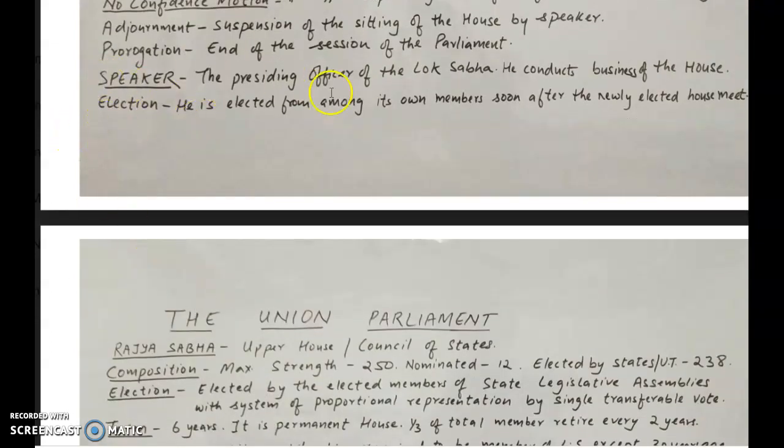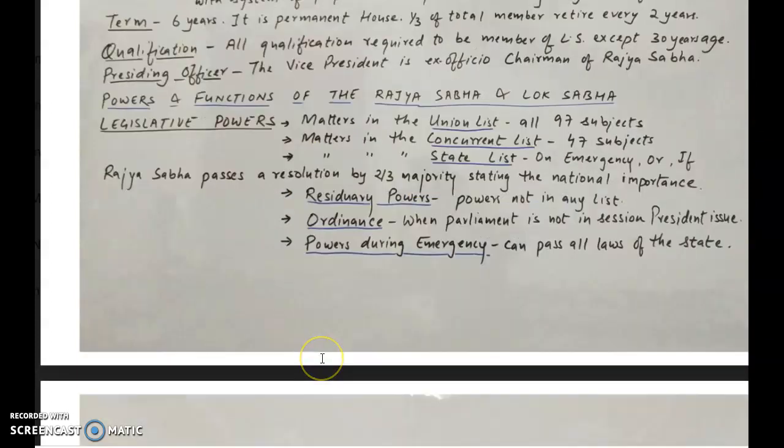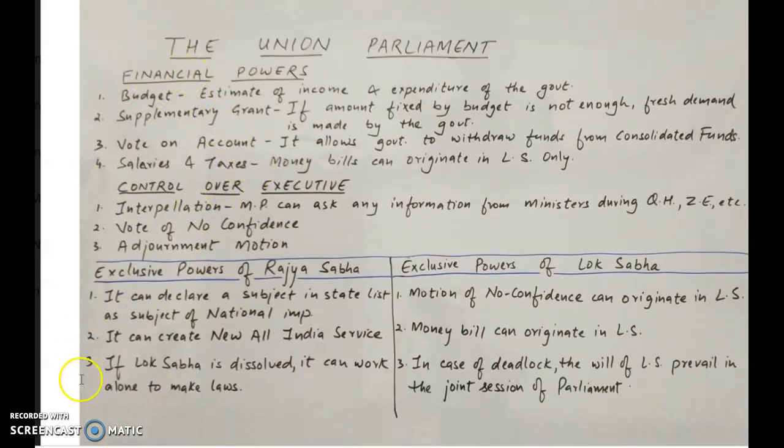Speaker, the presiding officer of the Lok Sabha, he conducts business of the House. They may ask you what is the term of the Speaker of Lok Sabha. And then Rajya Sabha, its composition, how many members, the special members are selected, how many members are there, and so on. The maximum strength, the nominated members. Moving to the term and qualification, the presiding officer, all of these questions may be asked. And then union list, concurrent list, state list, and they may ask you about the financial powers also.